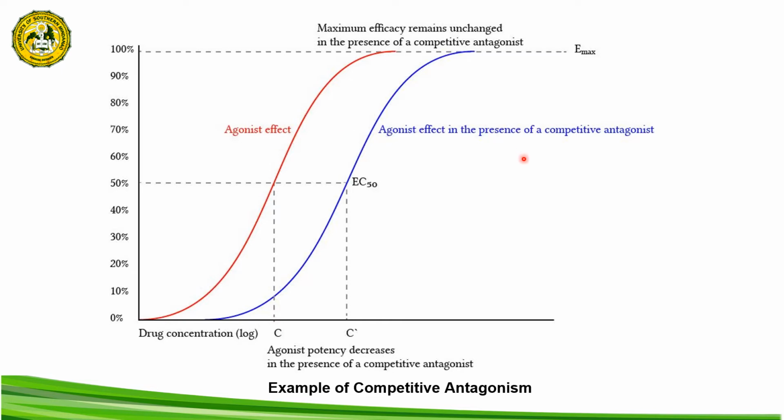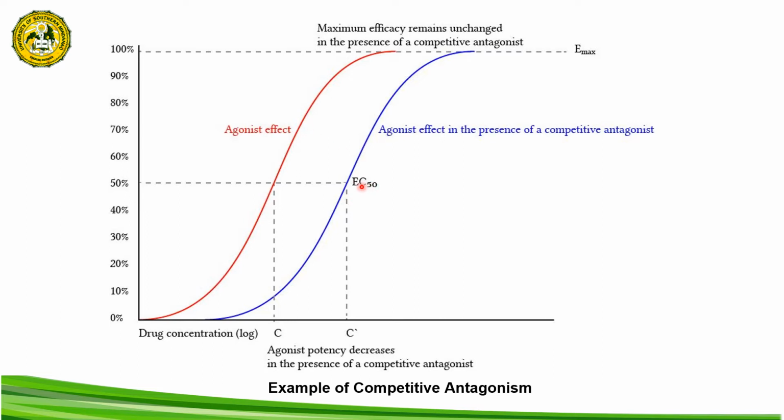This implies that in clinical practice, to overcome the effect of the competitive antagonist and still achieve the Emax of the agonist drug, we have to increase the dose of the agonist drug so that the competitive antagonist will be displaced from its receptor and the agonist drug will be able to bind to its receptor.